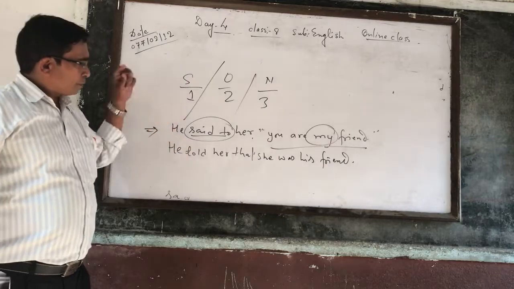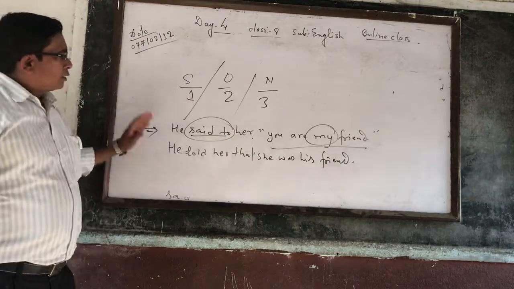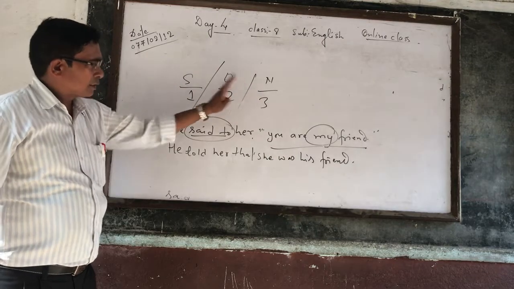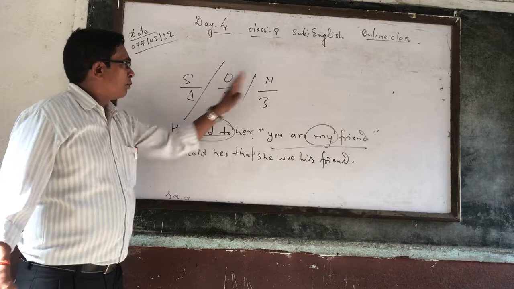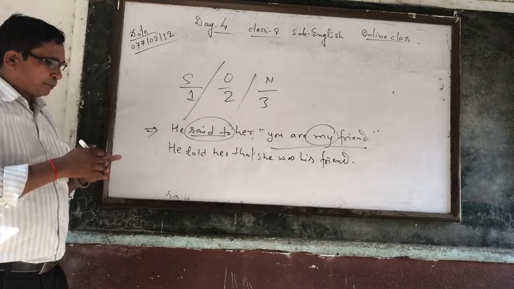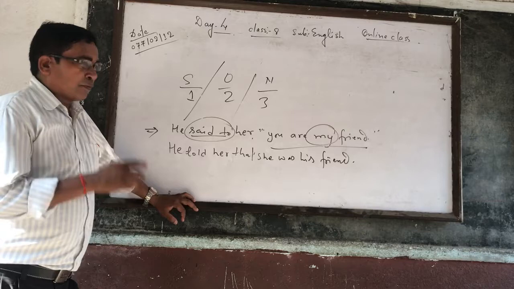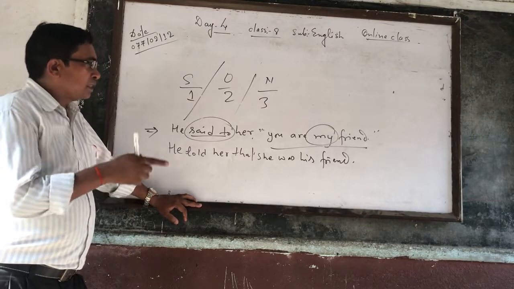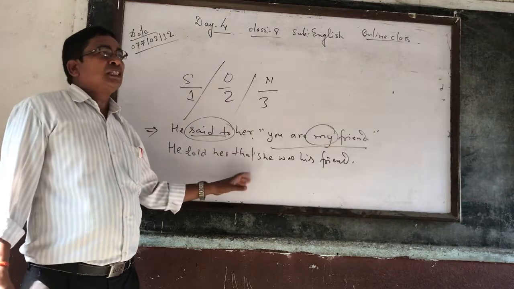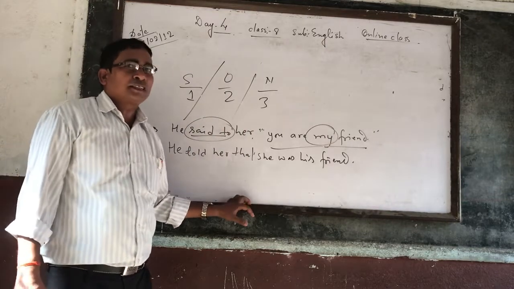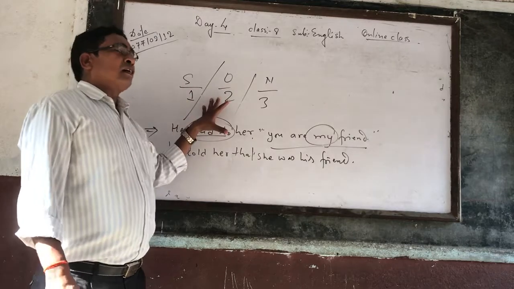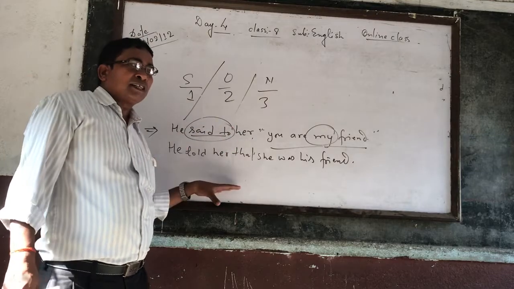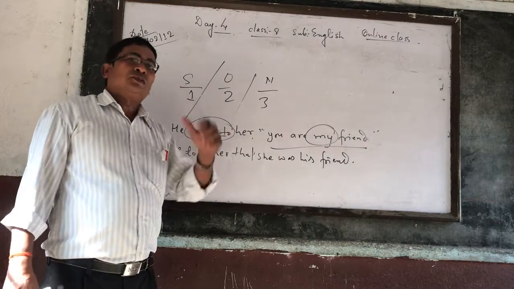So this is the change of sentences into indirect speech according to rule number 3, that is, S, O, N upon 1, 2, 3. This is the teaching of reported speech that I tried to cover on the 4th day. The rest will be resumed on the 5th day, and I am very sure that you will understand it. I hope that you will also try your best, as I have tried here, to gain better knowledge. Thank you very much.